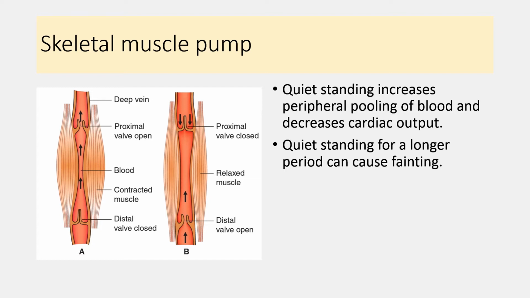And because of the peripheral pooling of the blood and decrease in the venous return, it can reduce the cardiac output and decrease blood flow towards the brain. After the prolonged standing position, it can cause fainting. So it is always advisable that whenever a person is exposed to quiet standing for a longer duration of time, intermittent skeletal muscle activities should be promoted to prevent fainting. So it should be clear that the skeletal muscle pumping activity can increase the venous return and end diastolic volume, which can increase the cardiac output.